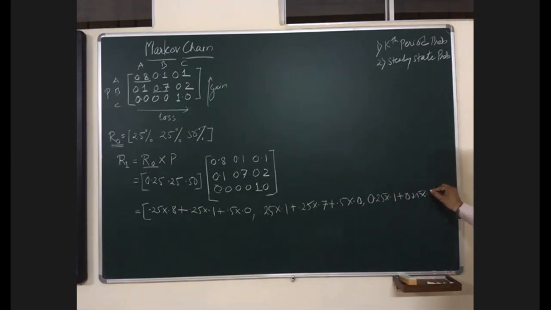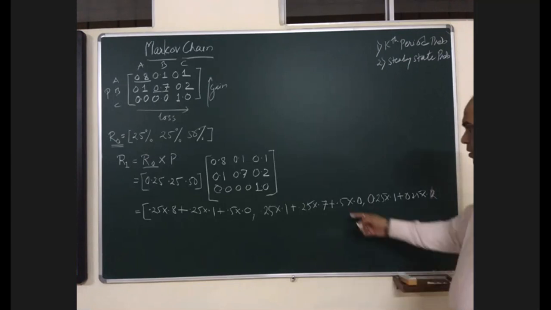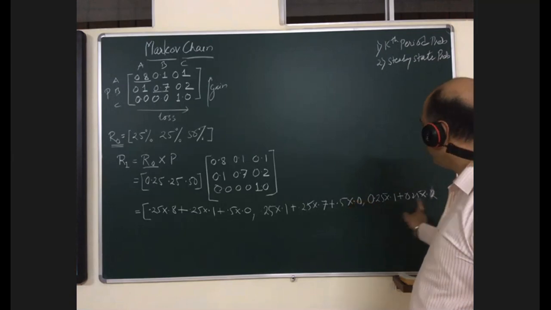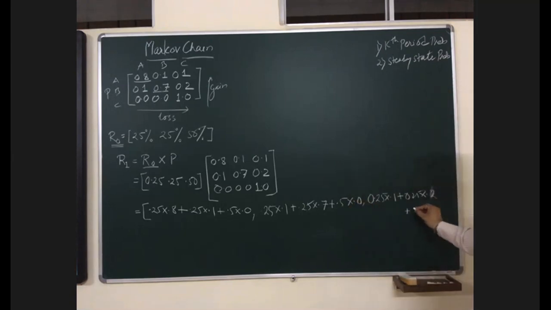You are not audible. What is it? Sir, in the last one we have to take 0.50 into 0.1. The last one, this one will be 0.5 into 1. Yes, any problem in this?